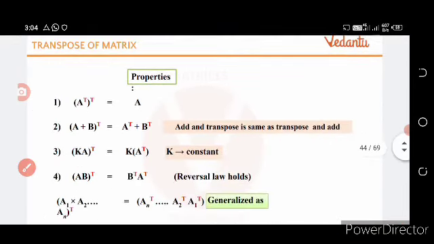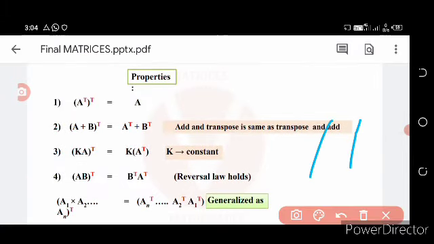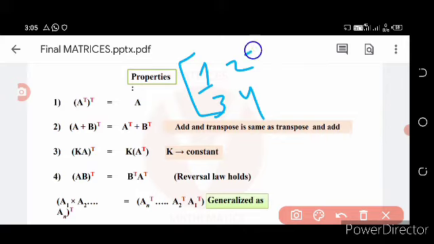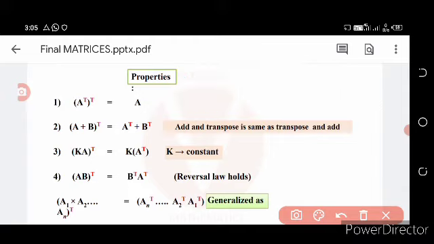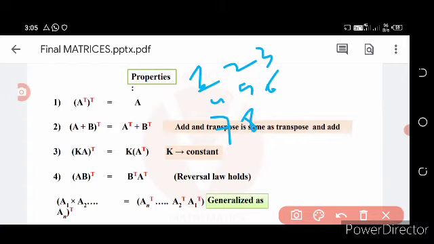Then come to the properties of the transpose of a matrix. Suppose this is a matrix, 1 2 3, 4 5 6, 7 8 9.